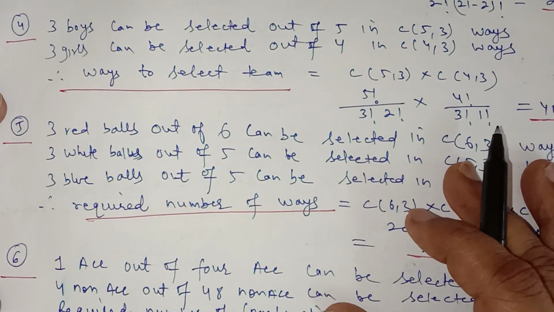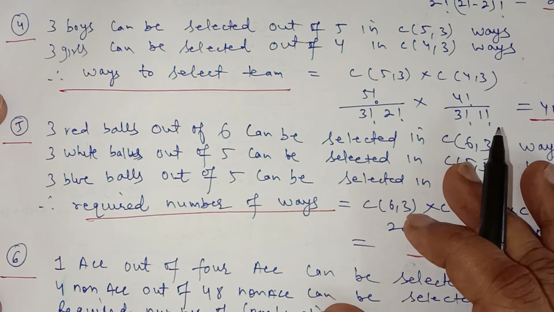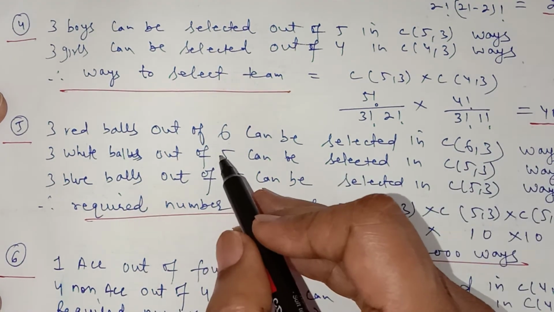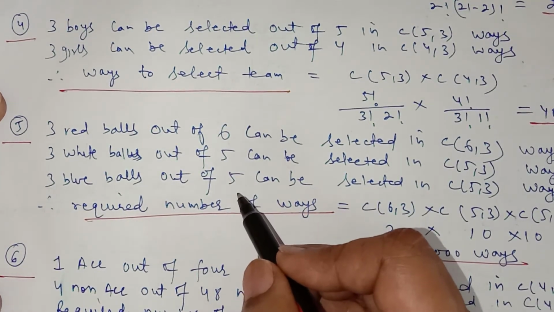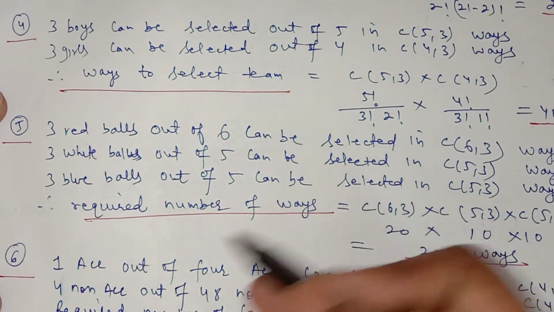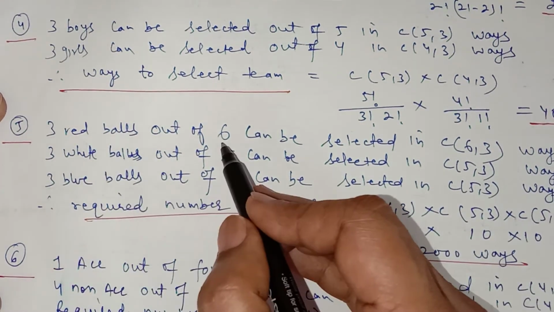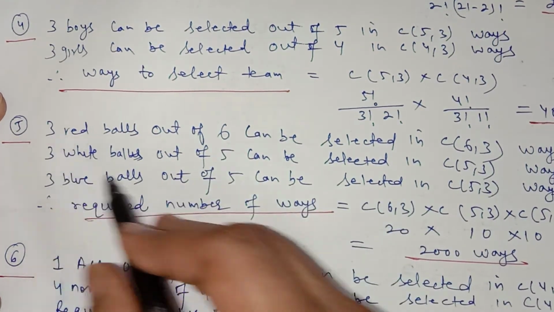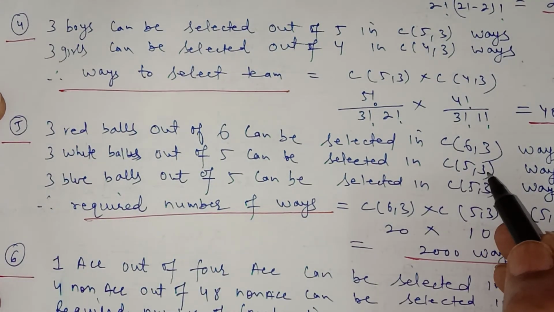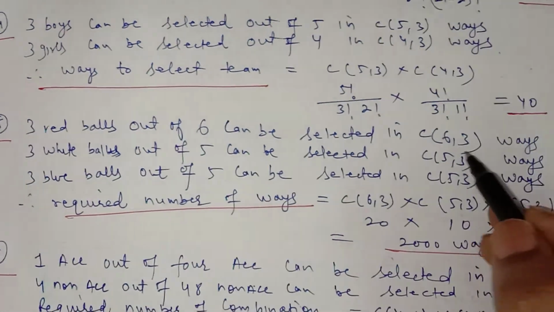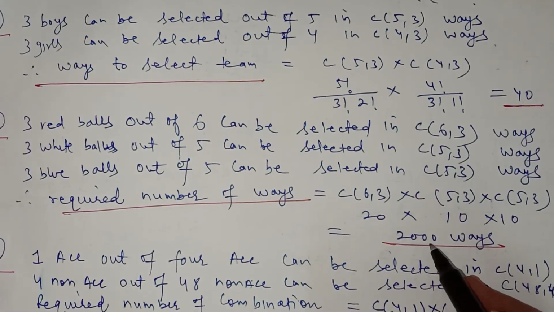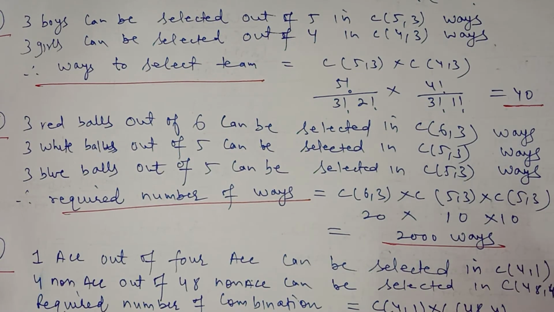In question number 5, you have to select 9 balls, 3 red, 3 white and 3 blue, of 3 different colors. We have 6 red balls, 5 white balls and 5 blue balls, and you have to select 3 of each color. So it means selection, it means combination. You can select 3 red balls in combination of 6 3. You can select 3 white balls out of 5 in combination of 5 3. You can select 3 balls out of 5 blue balls in combination of 5 3. Solve this by using the combination, multiplied by the fundamental principle of counting. So it will be a total of 2000 ways.